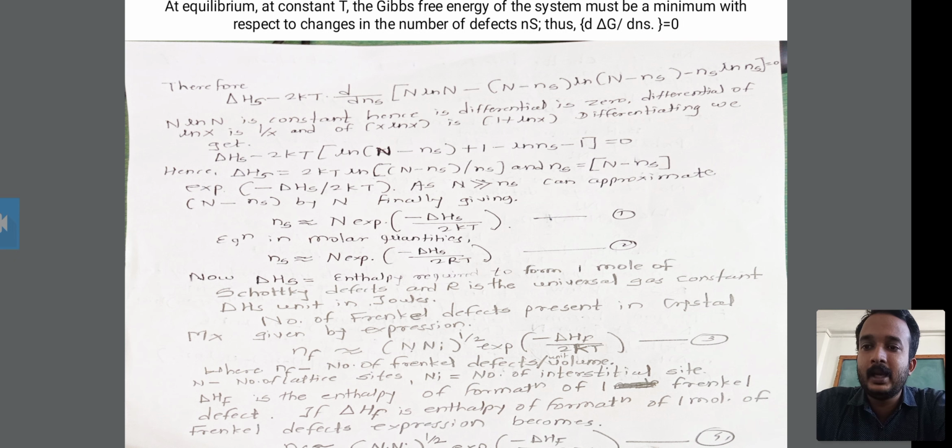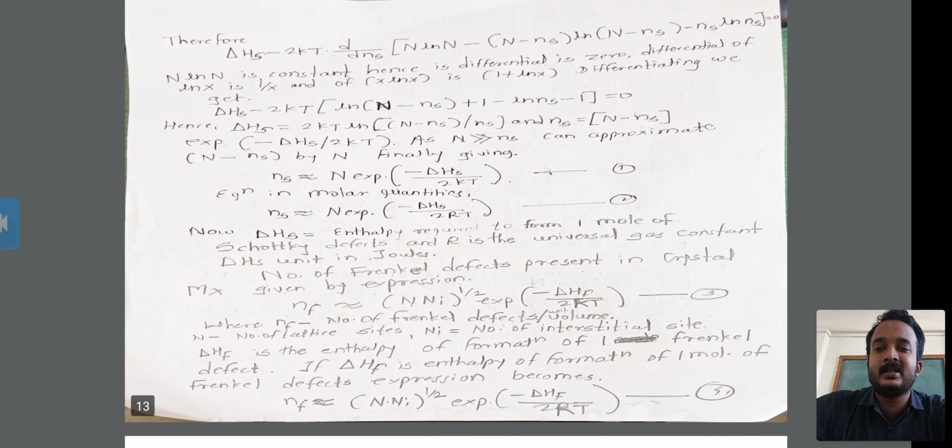Hence delta Hs is equal to 2kT log of (N minus ns) upon ns, where ns is much smaller than capital N. This value you have to put into this equation, exp of minus delta Hs upon 2kT. As N is greater than ns, it can be approximated as (N minus ns) by N, and it finally gives the formula for the number of Schottky defects: ns is equal to N exp of minus delta Hs upon 2kT.